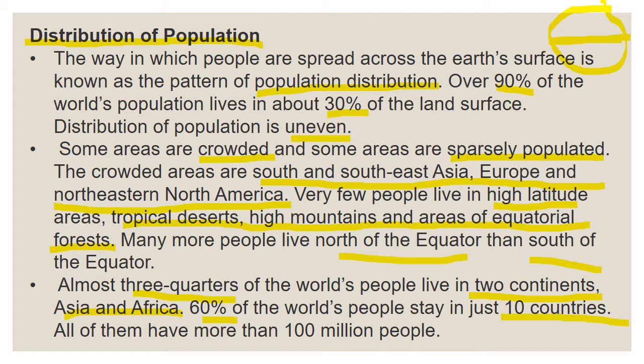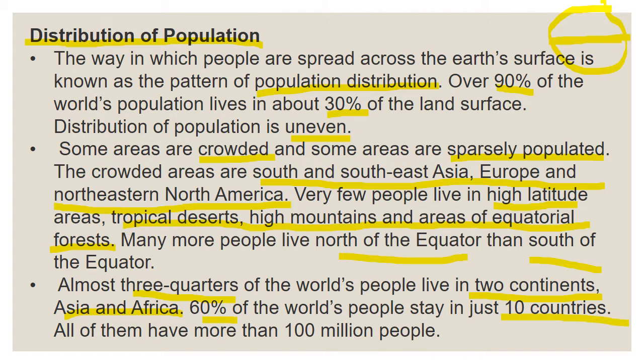Everywhere the count of people is not equal, it differs. Some areas are very crowded, with more people, and some areas are sparsely populated. Sparsely populated means fewer people, not too many. The crowded areas are South and Southeast Asia, Europe and Northeastern North America.